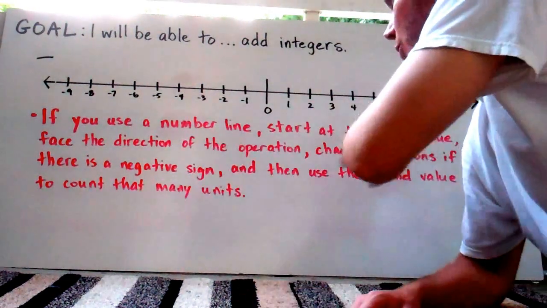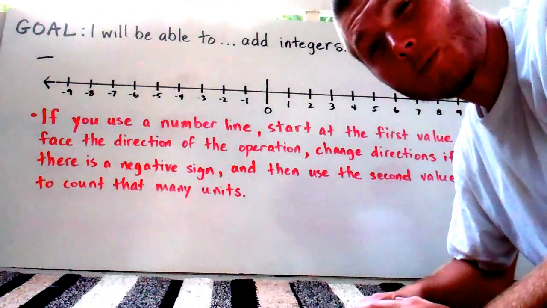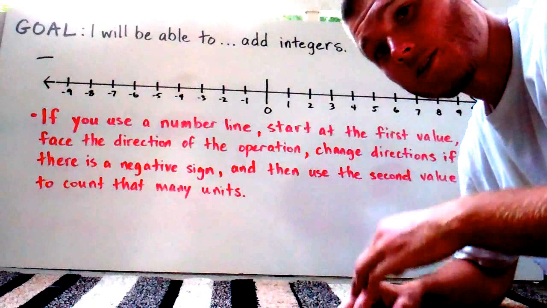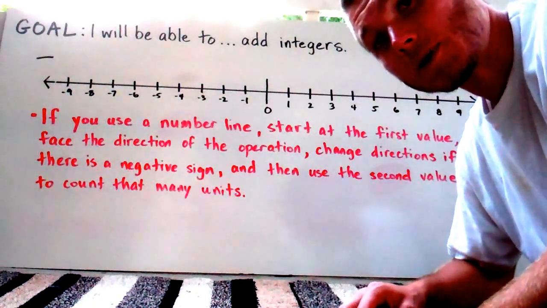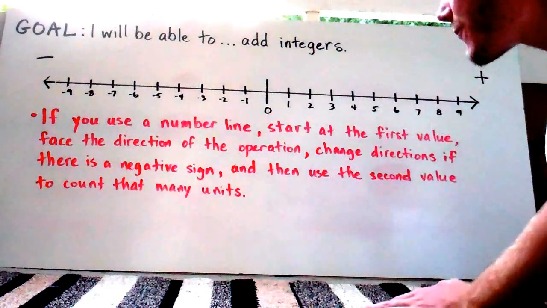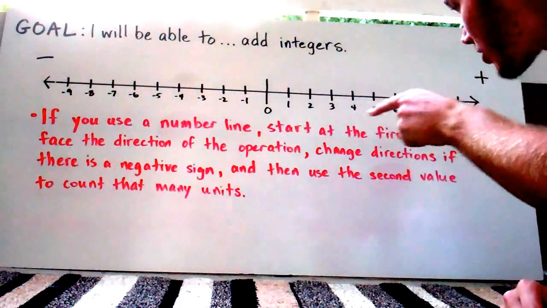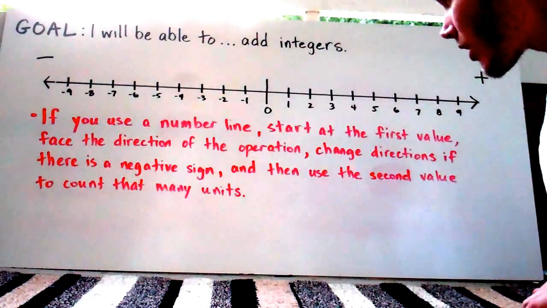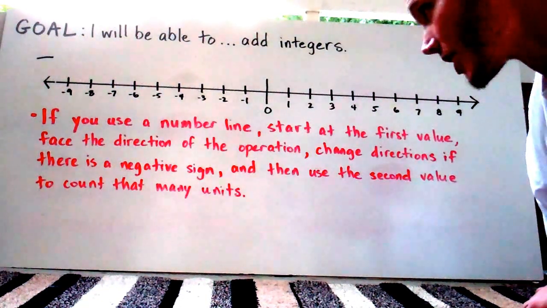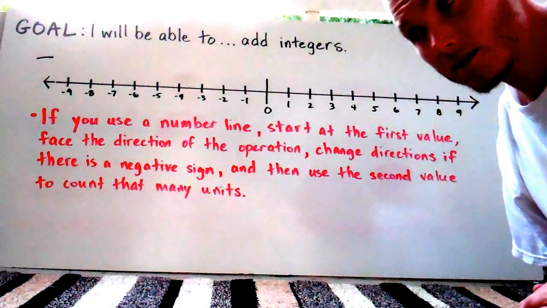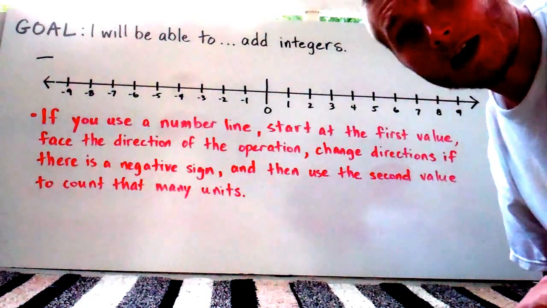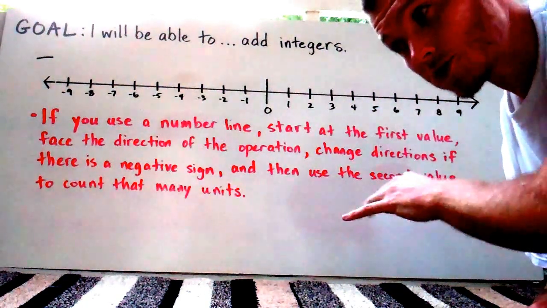First, we could use a number line, but we really only want to use a number line when we're dealing with small numbers. And then the second method, I'm going to discuss in a little bit. So, if you use a number line, start at the first value, face the direction of the operation, change directions if there's a negative sign, and then use the second value to count that many units. I'm going to explain what that means.